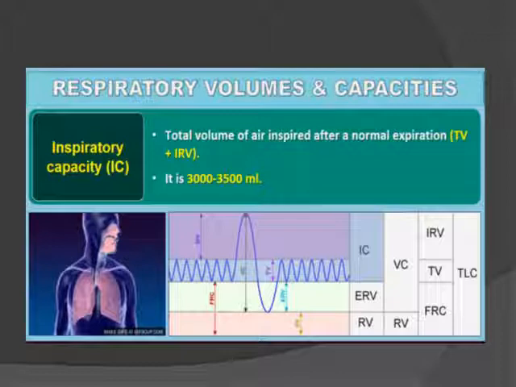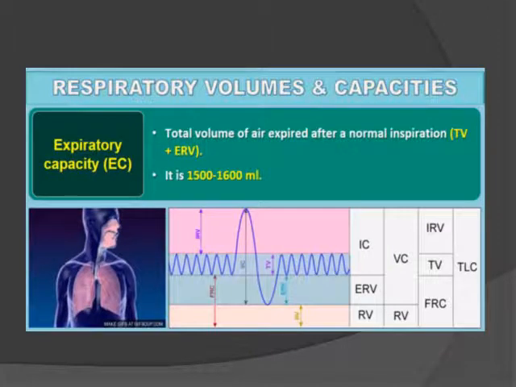First is the inspiratory capacity, meaning how much air we can inhale: the total volume of air inspired after normal expiration, that is tidal volume plus inspiratory reserve volume. Next is the expiratory capacity, the total volume of air expired after normal inspiration, that is tidal volume plus expiratory reserve volume.